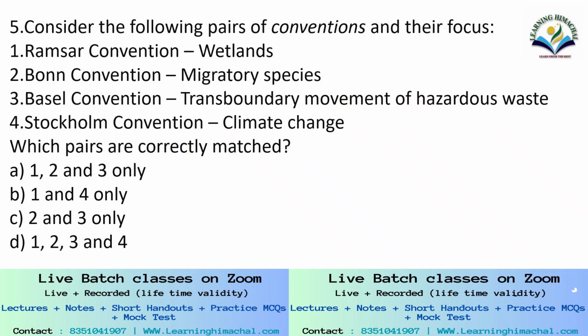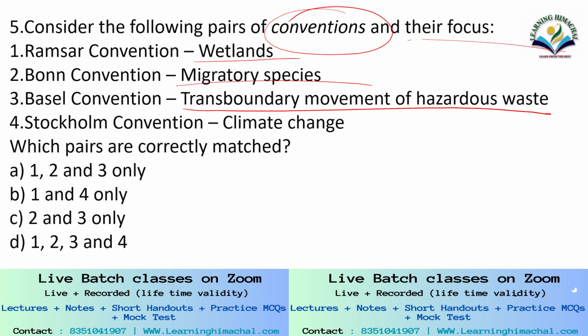Question number 5. Consider the following pairs of conventions and their focus. Ramsar Convention, Wetlands. Bonn Convention, Migratory Species. Basel Convention, Transboundary Movement of Hazardous Waste. Stockholm Convention, Climate Change. Which pairs are correctly matched? Ramsar is for wetland, everybody knows it. Okay?